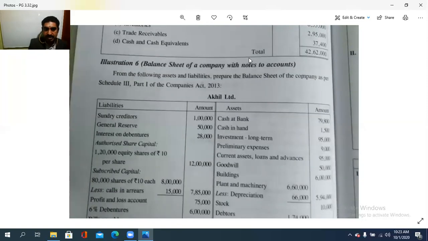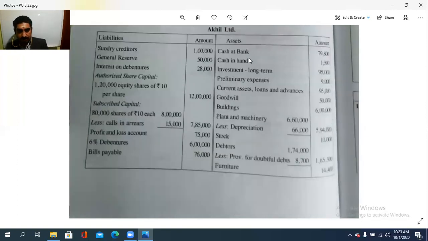From the following assets and liabilities, prepare the balance sheet as per Schedule 3, Part 1 of the Companies Act, Akhil Limited. Sundry creditors 1 lakh, general reserve 50,000, interest on debentures 28,000, authorized share capital 12 lakh, subscribed capital 7,85,000, profit and loss account 75,000, 6% debentures 6 lakh, bills payable 76,000.